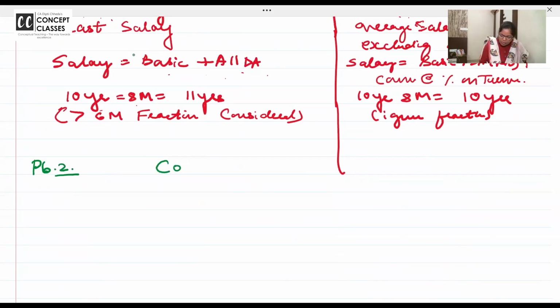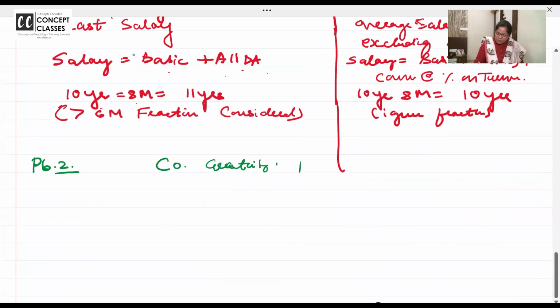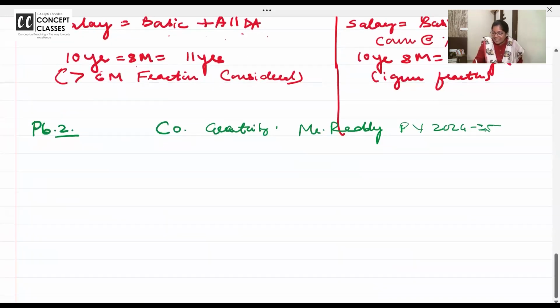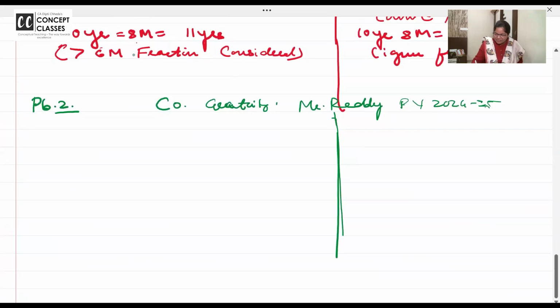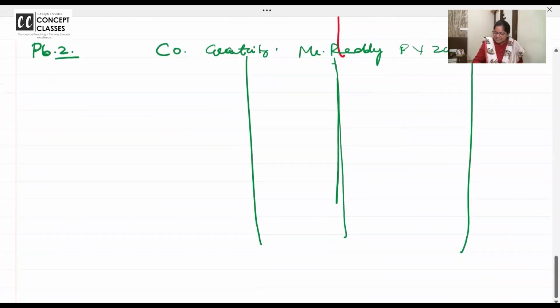Computation of income I am not doing. I am computing gratuity. Only gratuity will compute. और किसके लिए? For Mr. Reddy. For the previous year 24-25. I was taking revision class for the last students and by mistake I was saying 24-25. Very difficult to remember like this, because GST has so many changes for you.